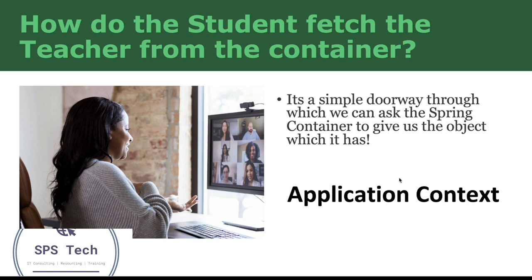Keeping the technical definition aside, a simple layman definition for application context is: it is a simple doorway through which we can ask the Spring container to give us the objects which we want. So let's understand the use of application context.